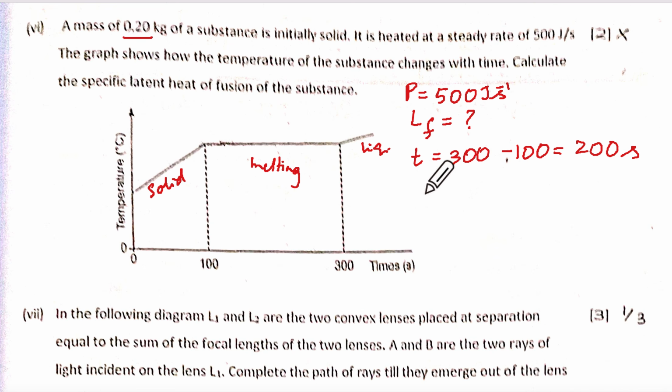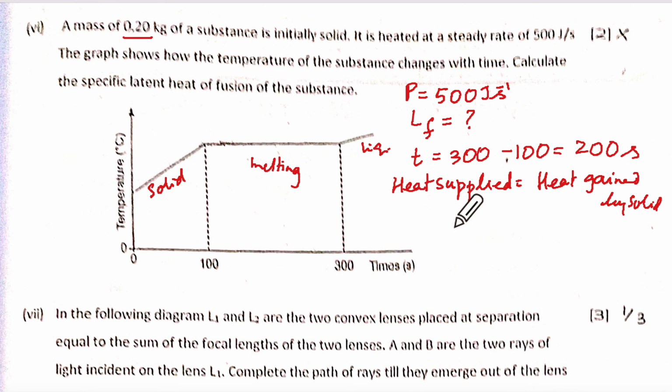200 seconds. So you are going to say heat supplied is equal to heat gained by solid. So heat supplied will be P into T, into T is equal to m L_F. So 500 joule per second into 200, that will give me joule, and mass is 0.2 kg.